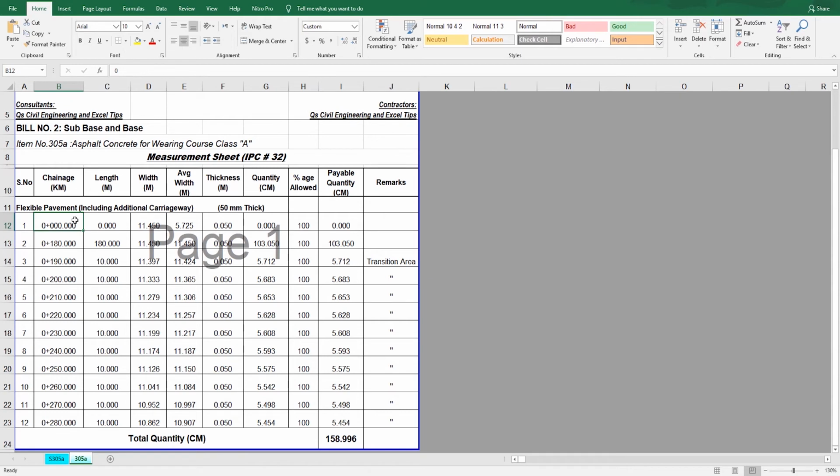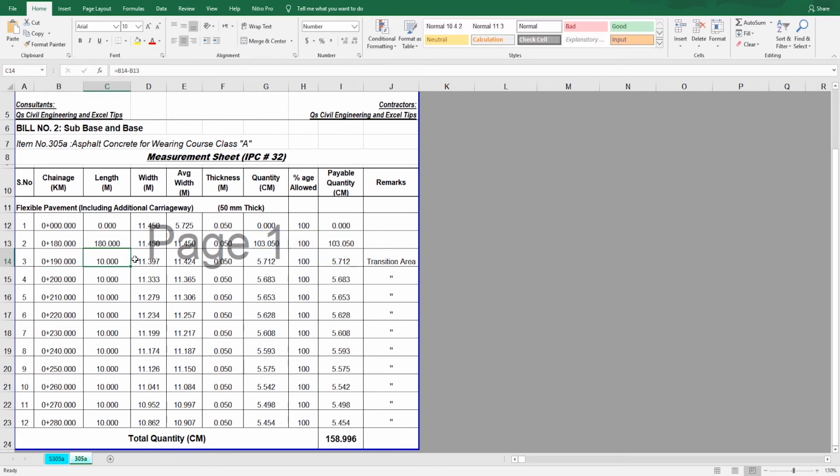So friends, in chainage we start from 00 to 180, length of 180 meters, width you can get from the cross section, and you can also use the cross sectional area. So thickness is also mentioned on your construction drawing or typical cross section. The quantity is length into average width into thickness. So we have the quantity, but this is not the final quantity. The final quantity will come after the deduction of percentage, which comes from the core thickness, which I already discussed. So the payable quantity comes after the quantity into the percentage allowed divided by 100.